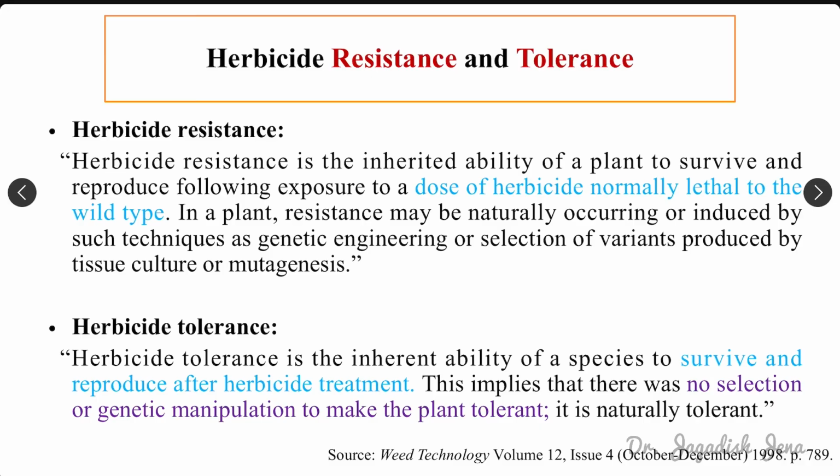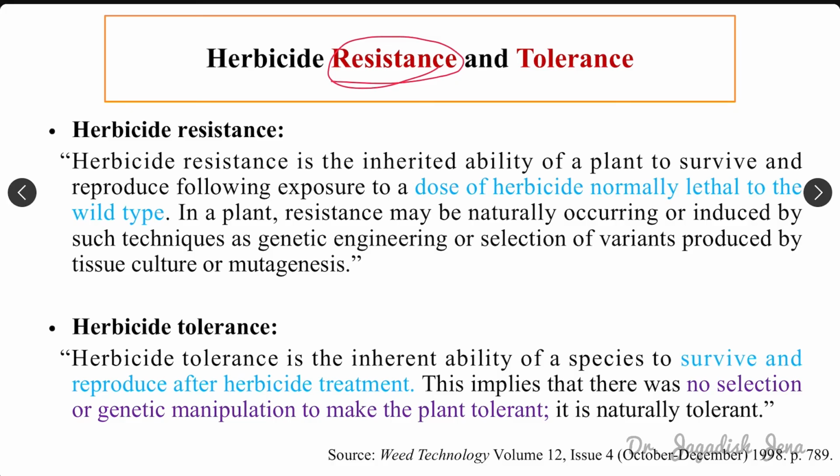Next, what is the basic difference between herbicide resistance and herbicide tolerance? Herbicide resistance, remember, is due to a genetic change, either due to mutation or any alteration at the genetic level. So it is hereditary in nature, due to change in genetic constituent.